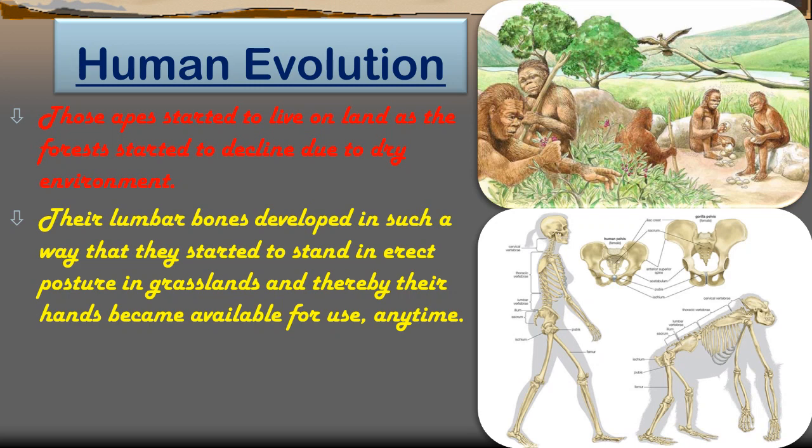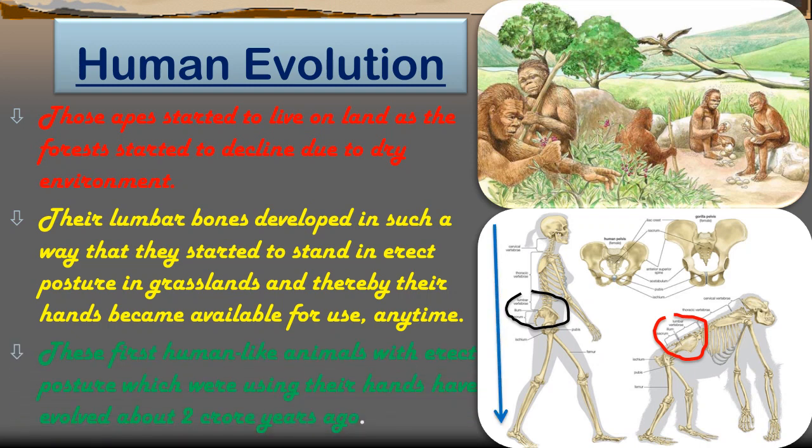So in the second picture you can observe the ape-like animal, which has a somewhat curved, monkey-like shape. When their lumbar region, that is their backbone, became straightened due to the erect posture, the animal could walk easily, and their hands also became available for use. That means they were using their hands for different purposes.